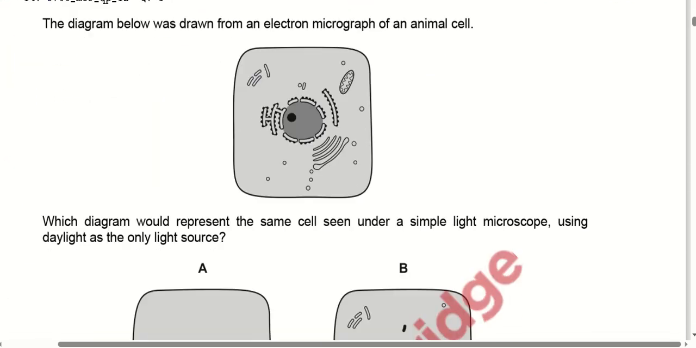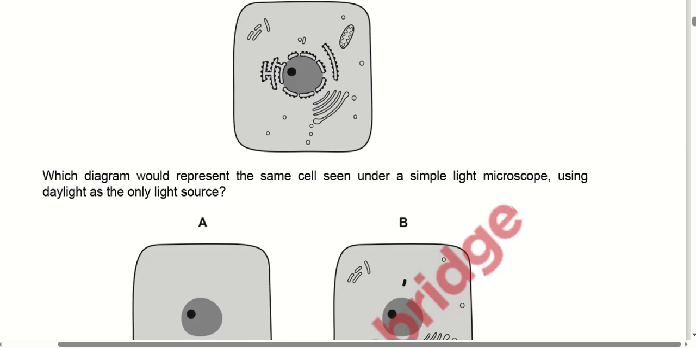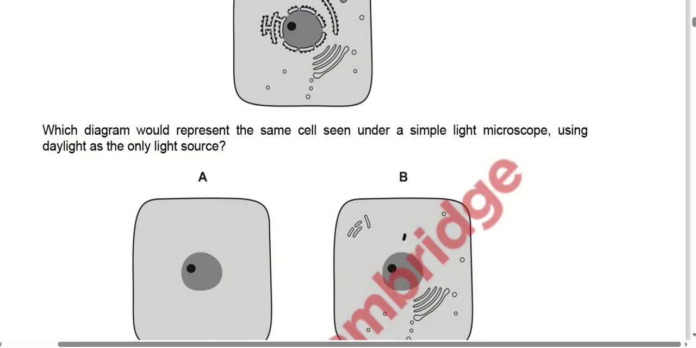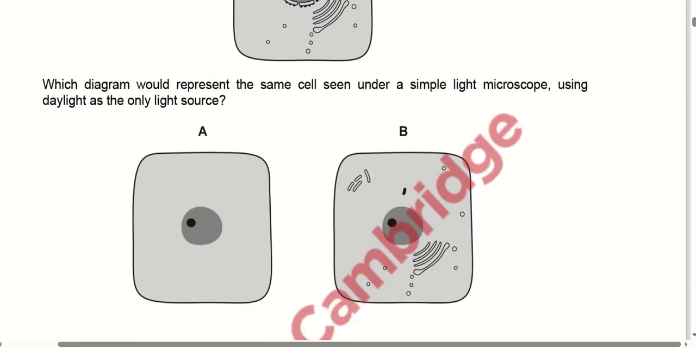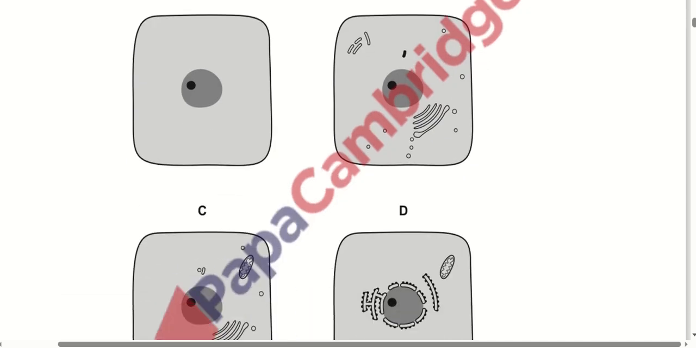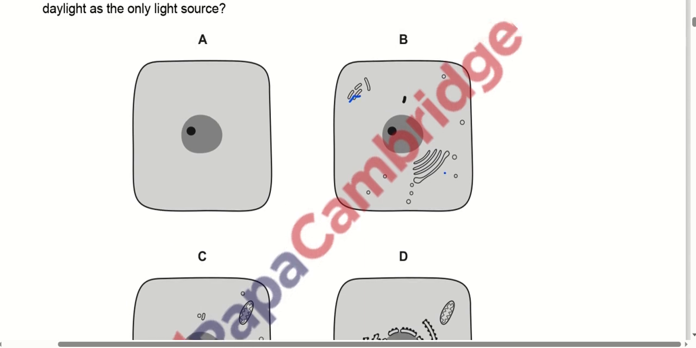The diagram below was drawn from an electron micrograph of an animal cell, right? Our diagram would represent the same cell under a simple light microscope, using daylight as the only source. As daylight has a very low amount of wavelength, it has very low resolution power, right? So it cannot show more structures of the cell, for example endoplasmic reticulum and ribosomes, we can see in the other pictures. So option number A is correct here.